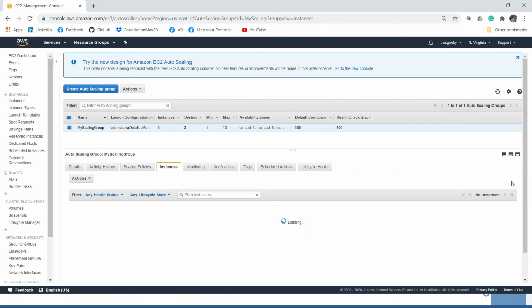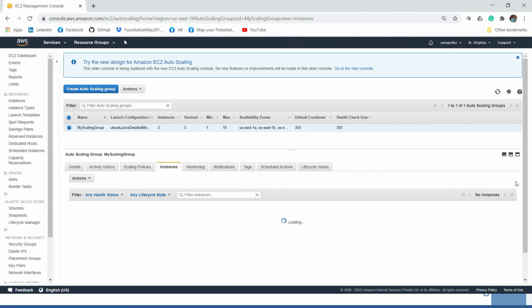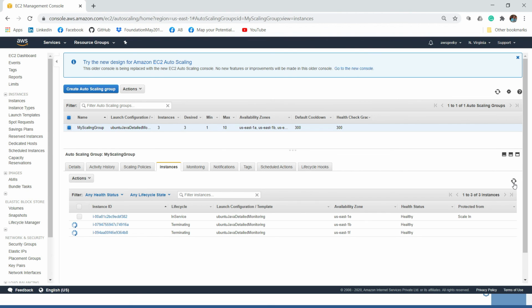So let me refresh the screen. I think we have to wait for a minute until the auto scaling group triggers the scale in functionality. So guys, as you can see, after a minute, the auto scaling group started terminating these two instances. Now these two instances were not protected from scale-in, so it has deleted only those instances which were not under scale-in protection. So let us go back to our instances and check.